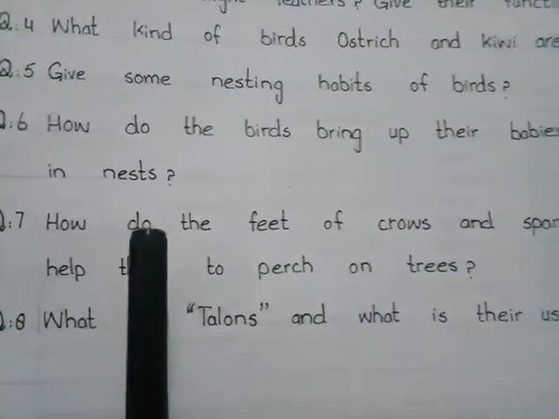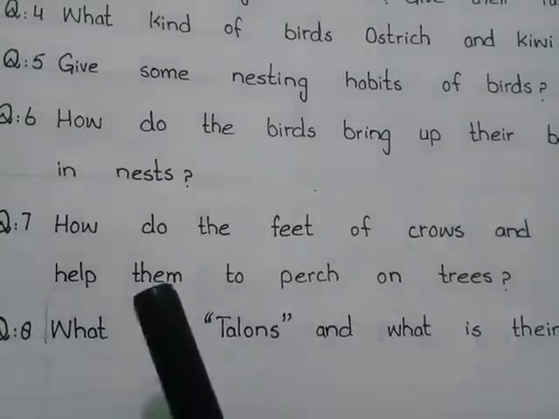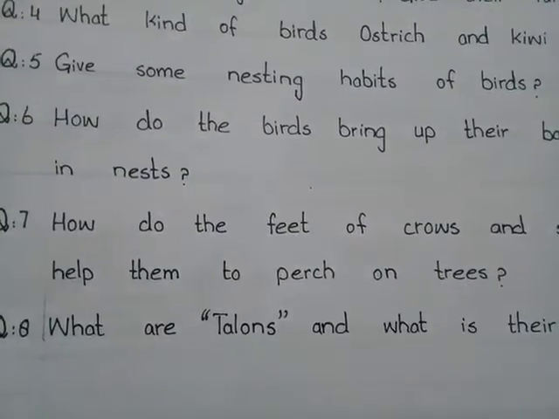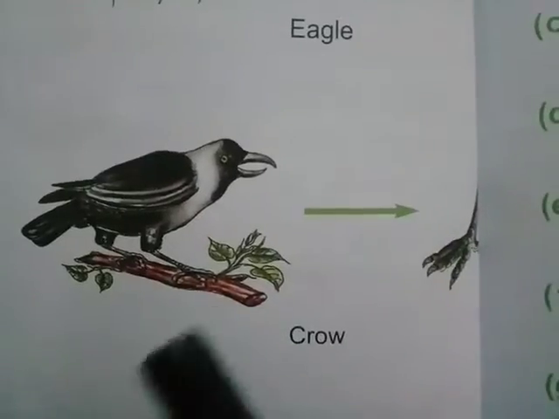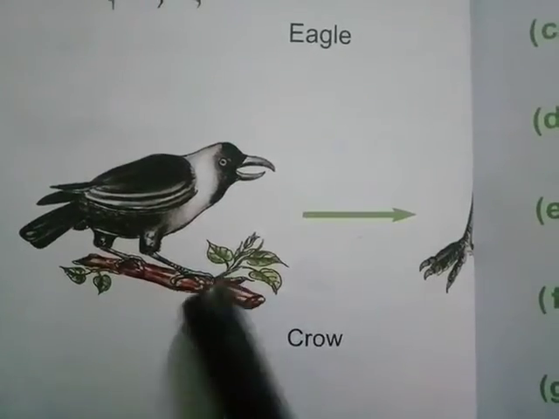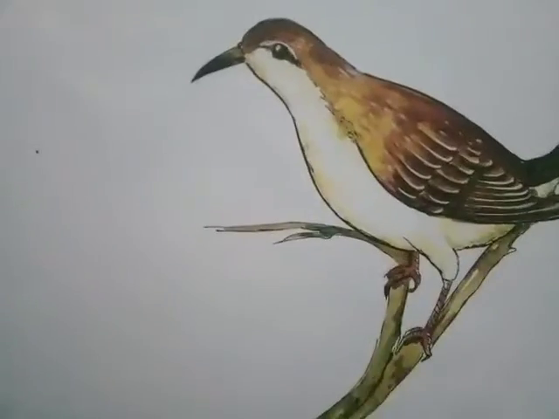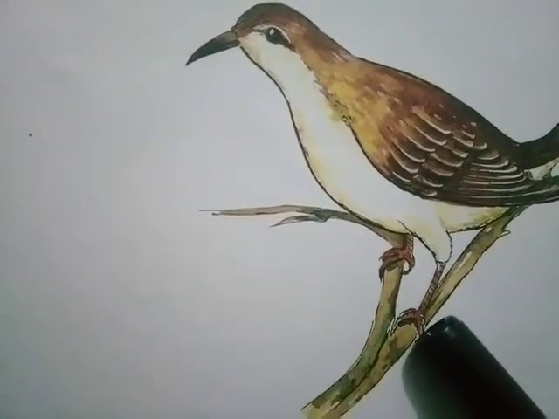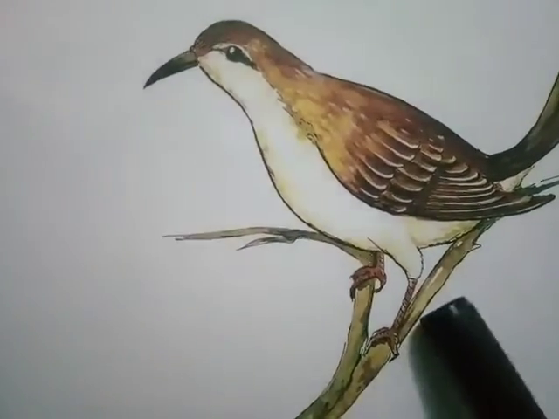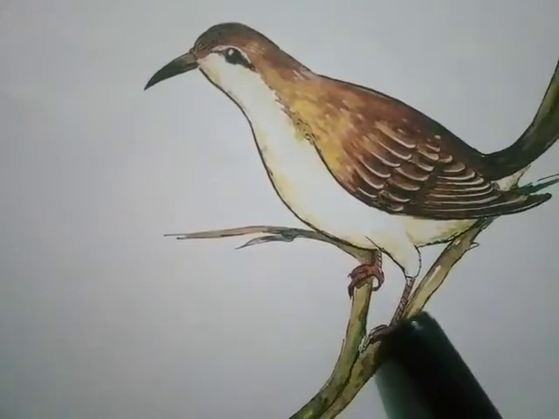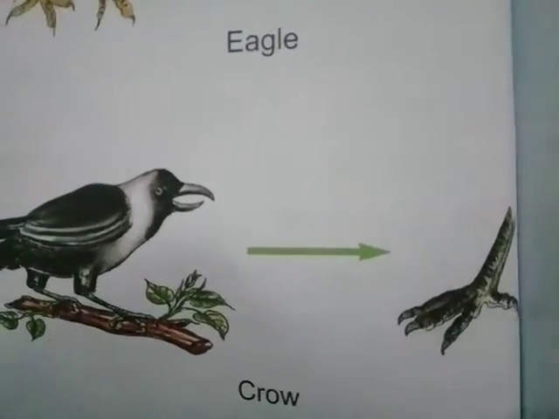Question number 7 is how do the feet of crows and sparrows help them to perch on trees? Perch means sit on a branch of tree. Look in this picture. The feet of the crow and sparrow have 4 toes. One digit of the toe is called its toe. So sparrow has 3 toes in front and 1 at the back. Look in this picture, 3 in front and 1 in the back.